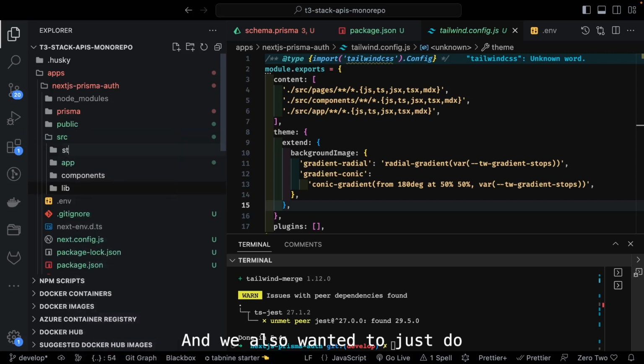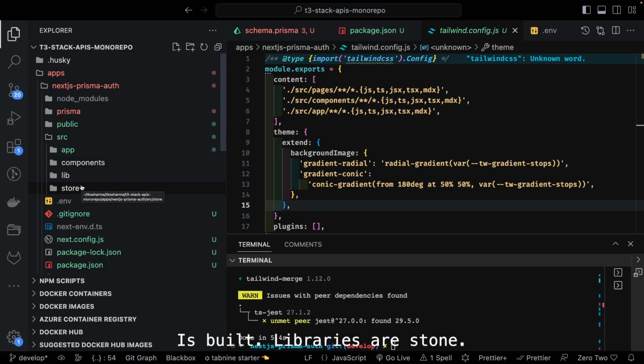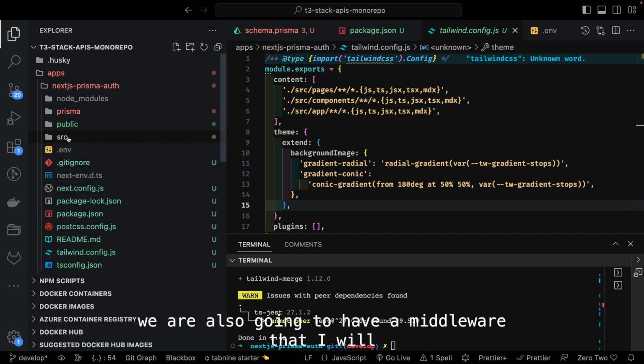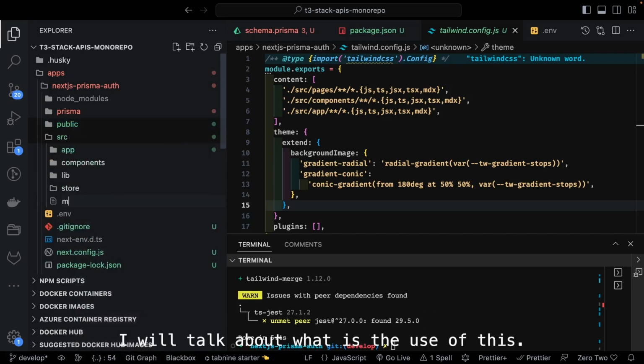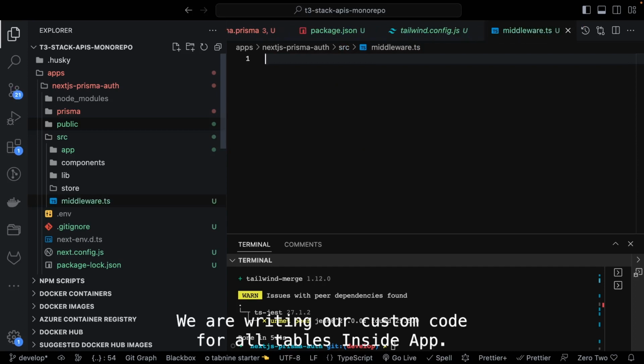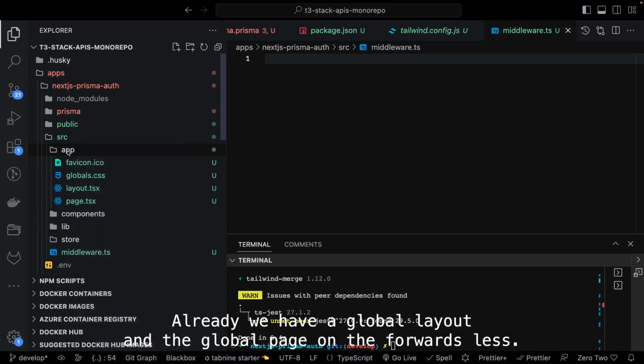We also wanted to play around with a small tiny state management library. So this is a store, lib, component, and inside source we are also going to have a middleware, which I will talk about later. Here all the authentication and state management is being managed by us. We are writing our custom code of auth APIs. Inside app there is an API folder that is going to manage all these things. Inside app, here we already have a global layout and the global page, I mean on the forward slash.